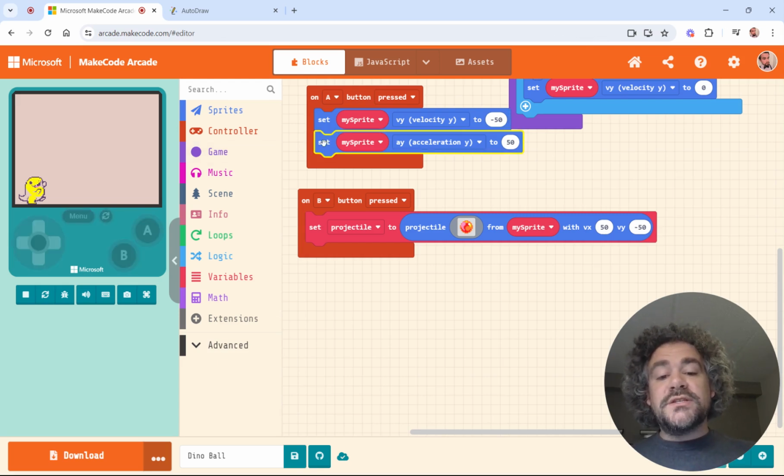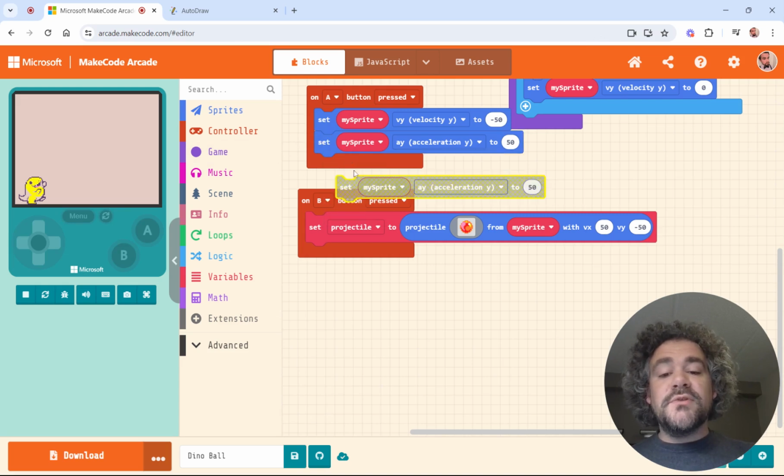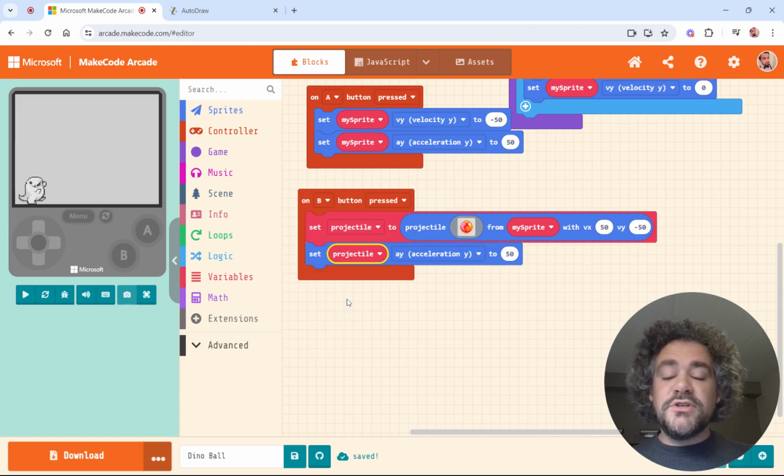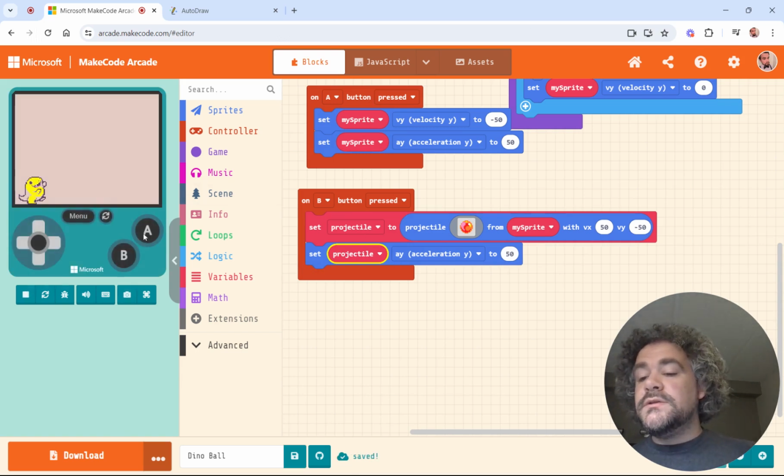So I'm going to go ahead and just copy the gravity block that I used for the player, and I'm going to put it in the ball, and I have to make sure I change the names here. So instead of saying my sprite, this should now say projectile. Now keep in mind, I can always change these names. All right, so now I throw it. Hey, look at that. It comes back down, just like it's supposed to.